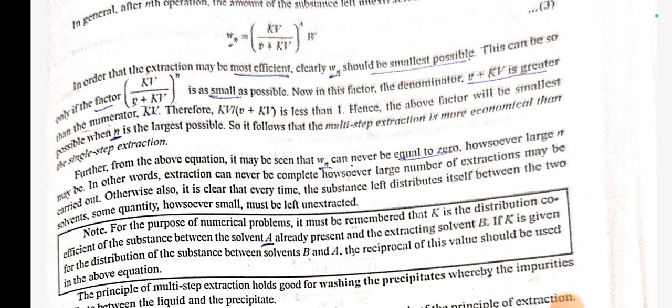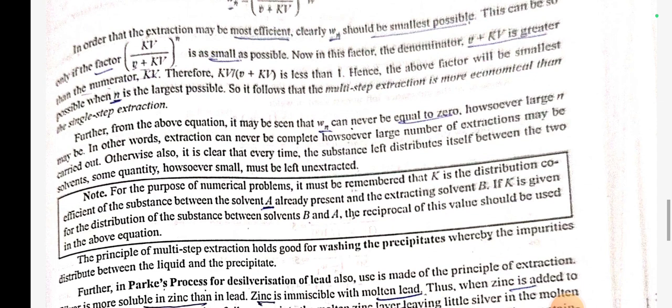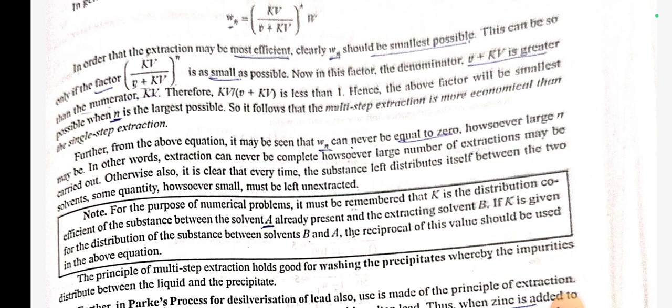In order that the extraction may be more efficient, clearly Wn should be as small as possible. This can be so only if the factor (K V by (v plus K V)) to the power n is as small as possible. Now in this factor, the denominator v plus K V is greater than the numerator K V. Therefore, K V by (v plus K V) is less than 1.